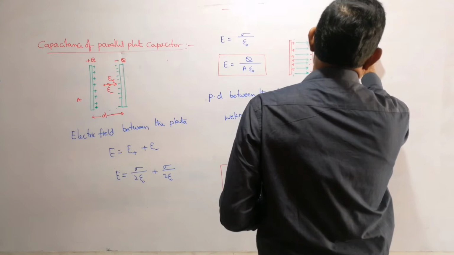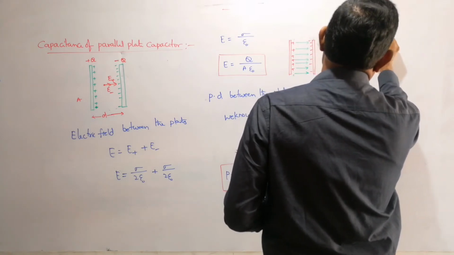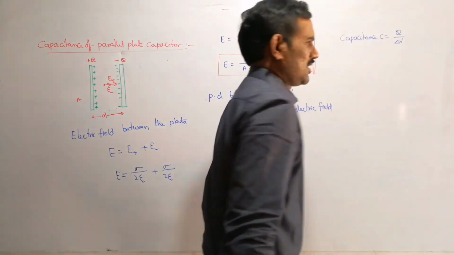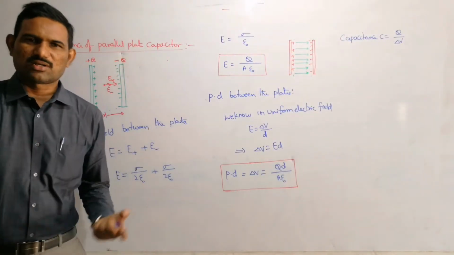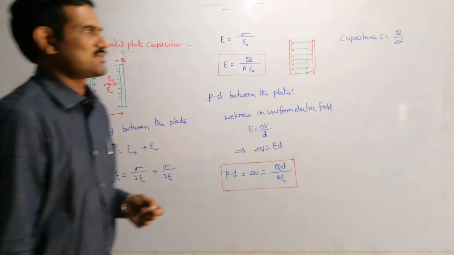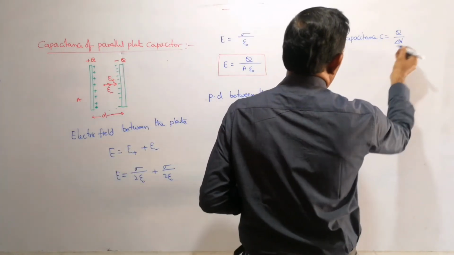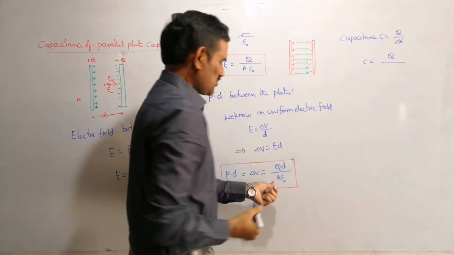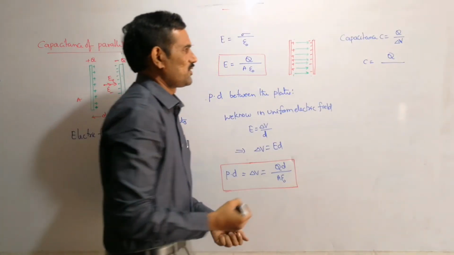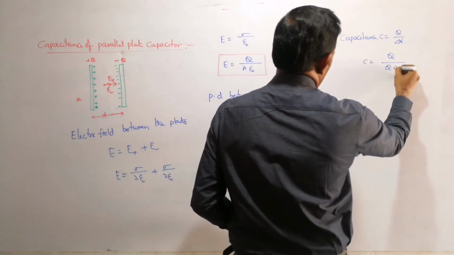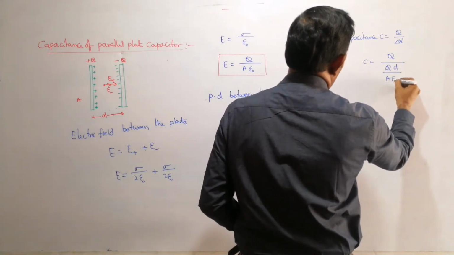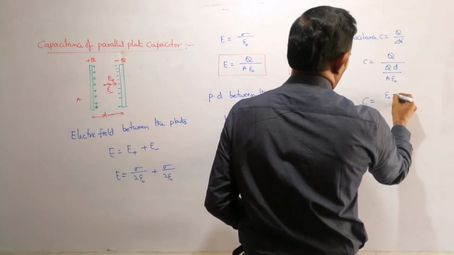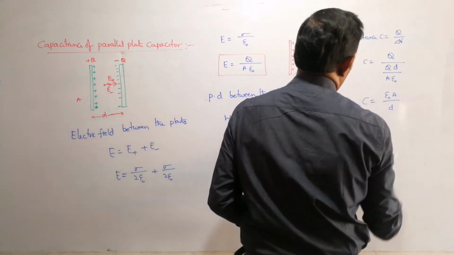Therefore, now capacitance is equal to Q by delta V. You can write either V or delta V, that simply indicates potential difference. So this is our delta V I am writing here. Therefore, this is Q by delta V, and now you can substitute the expression, which is nothing but Q into d by A epsilon naught. Therefore, this capacitance will be equal to epsilon naught A by d.